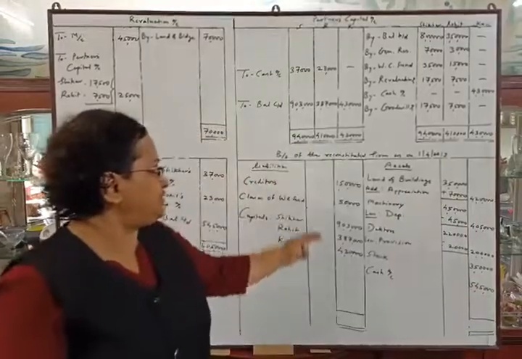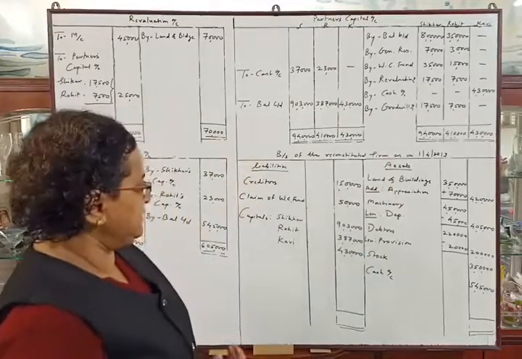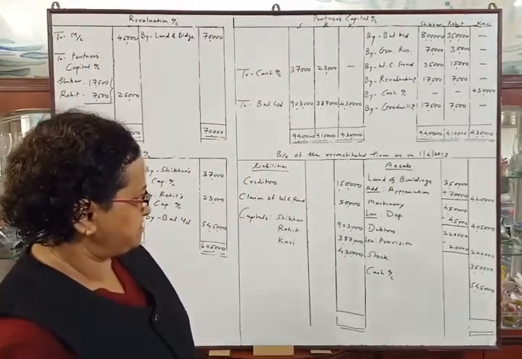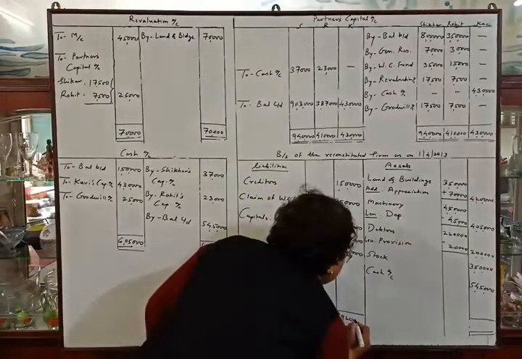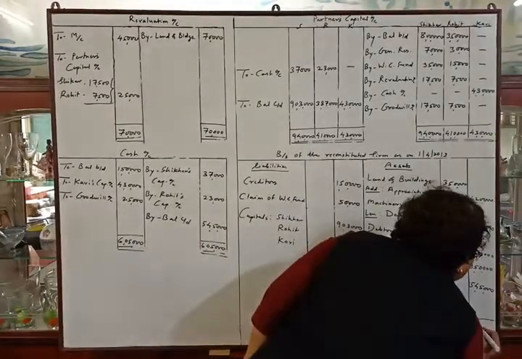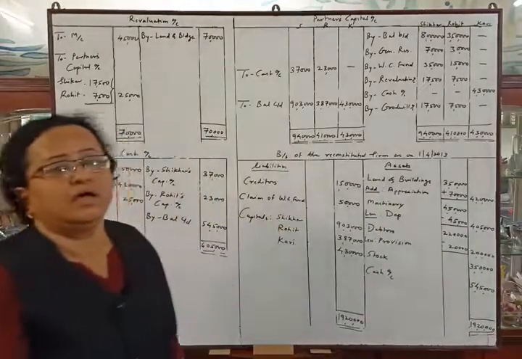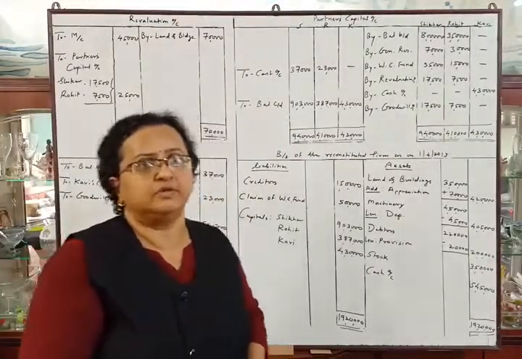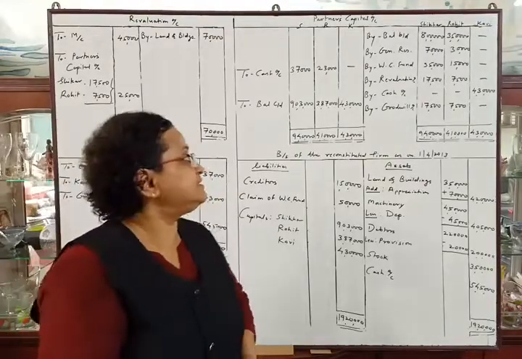Make total of liability side and total of asset side, which will be 19,20,000. Okay, we can pass journal entries also of this problem, so you can pass the entries accordingly.